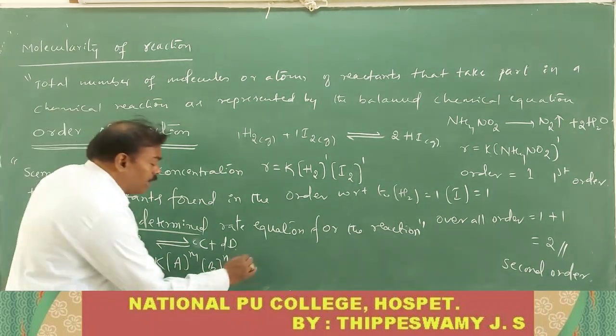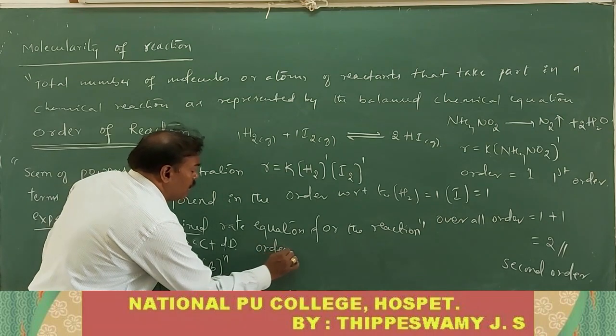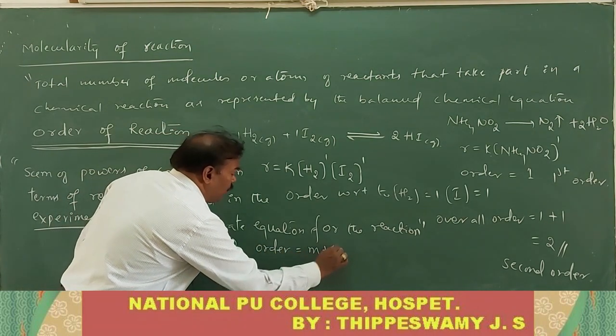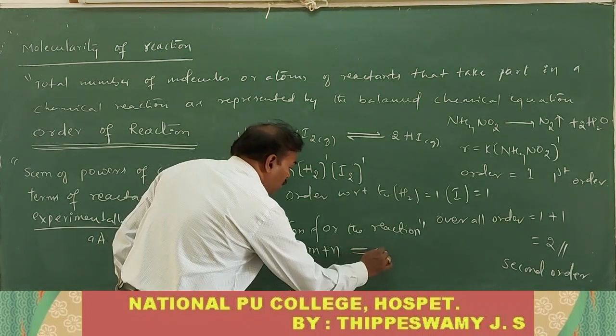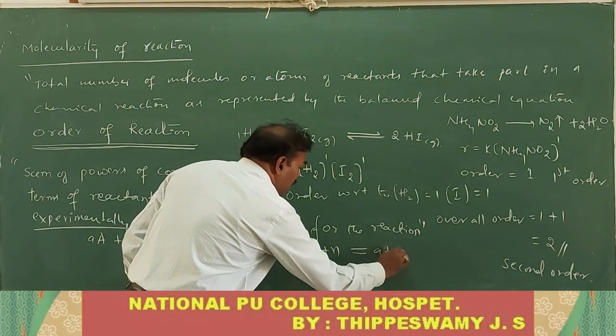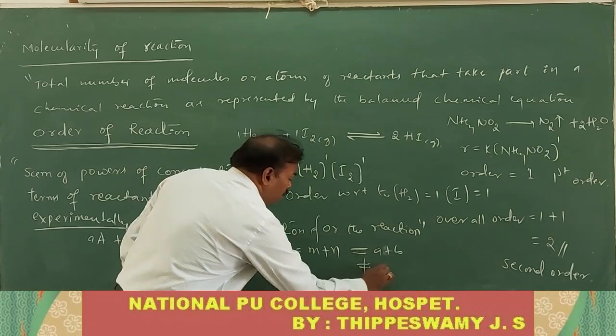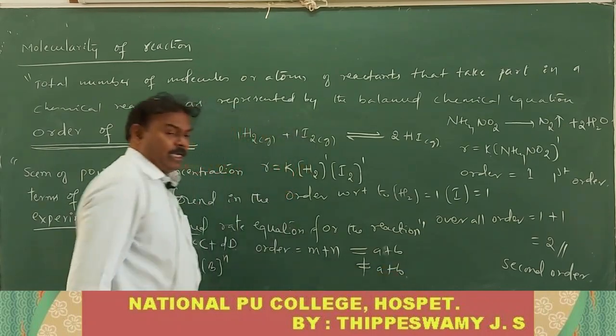What is the overall order of the reaction, you know? The overall order of the reaction is equal to m plus n. m plus n may be equal to a plus b, or may not be equal to a plus b. You should remember the point.